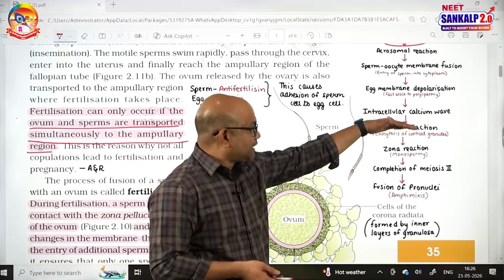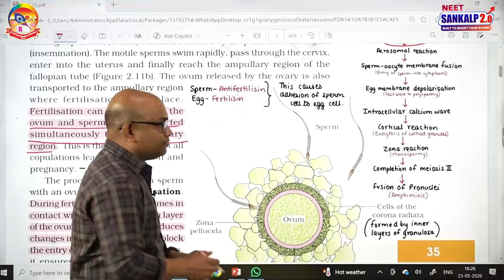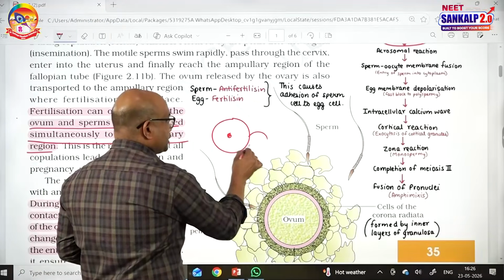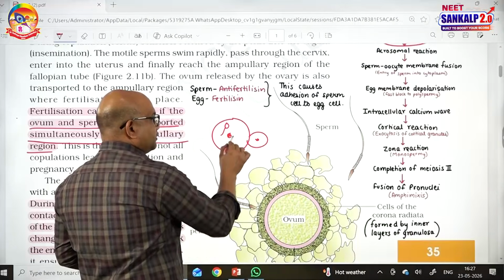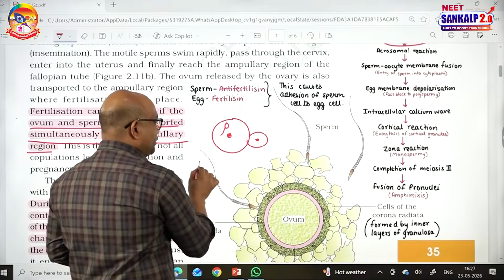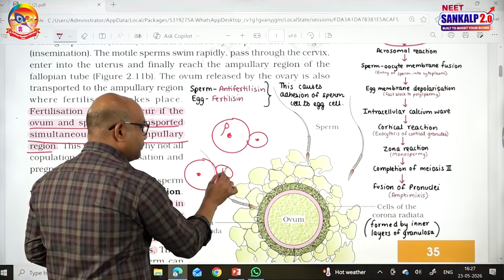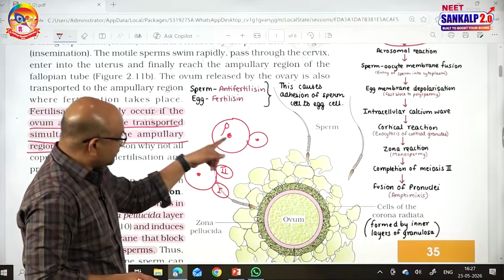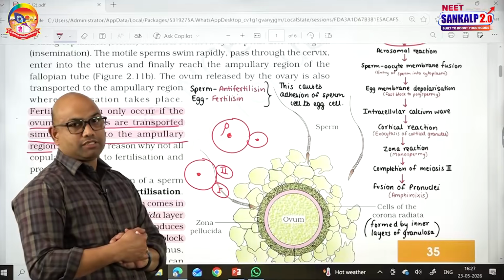So, the cortical reaction is followed by the zona reaction, then the secondary oocyte completes meiosis 2. Already the secondary oocyte is there, and the first polar body is there. Once the sperm enters, the secondary oocyte undergoes division and forms the ovum and the second polar body. So, unless and until the sperm enters, the secondary oocyte will not complete meiosis 2.